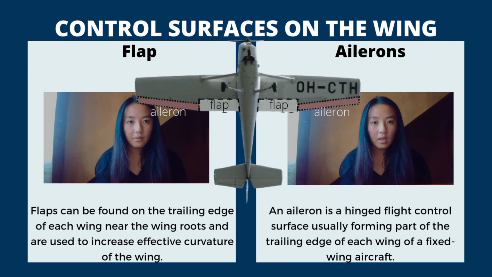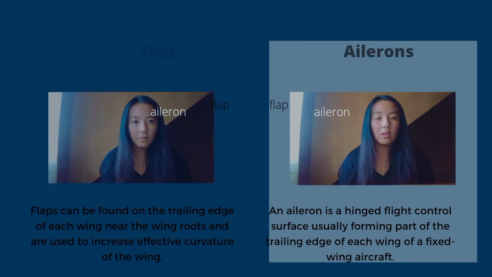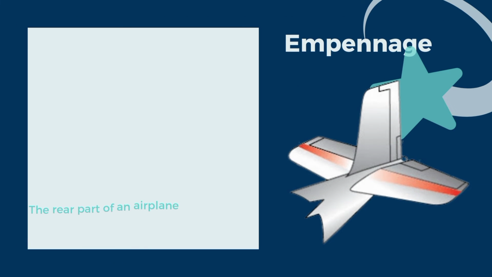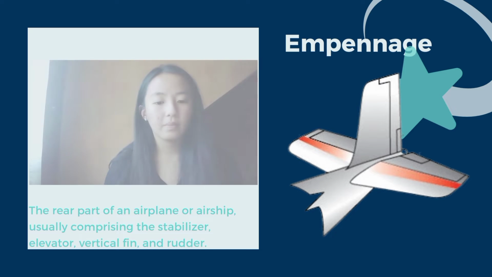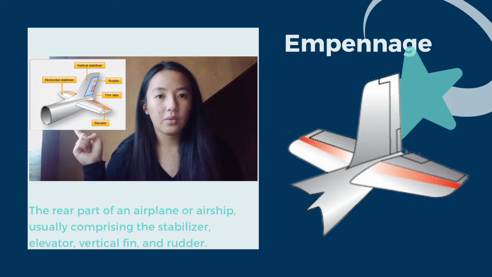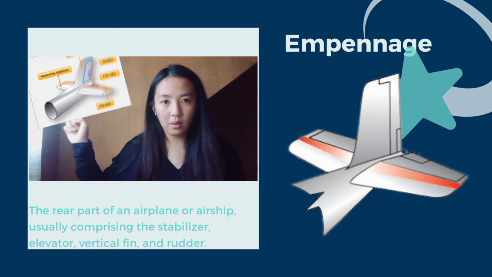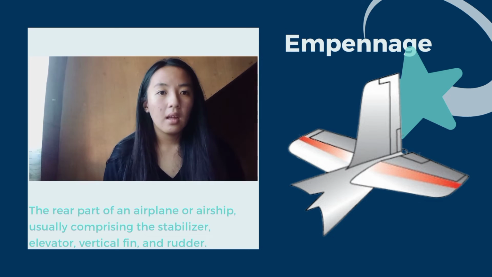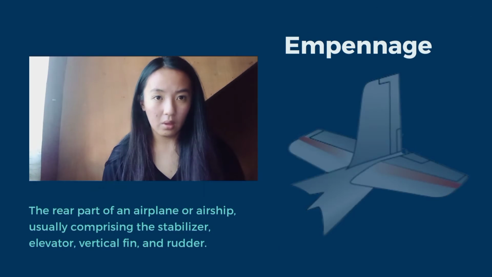Ailerons extend from the midpoint of each wing outward and move in opposite directions to create aerodynamic forces that cause the airplane to roll. The empennage is the third major component of an aircraft. The empennage is the whole tail unit at the extreme rear of the fuselage. It provides the stability and directional control of an aircraft.